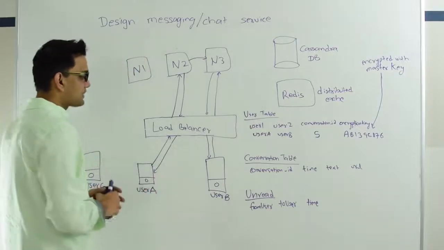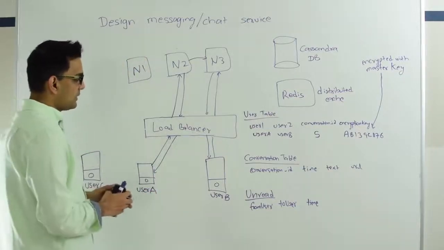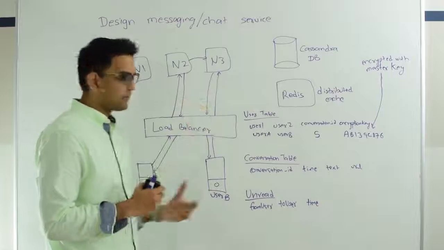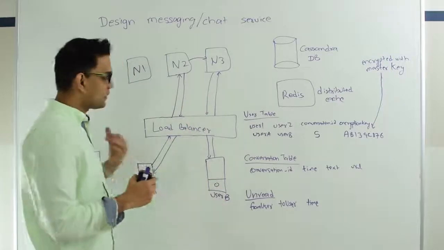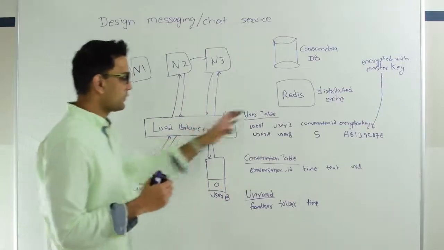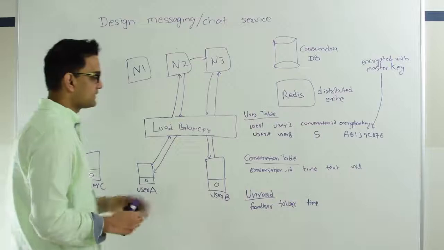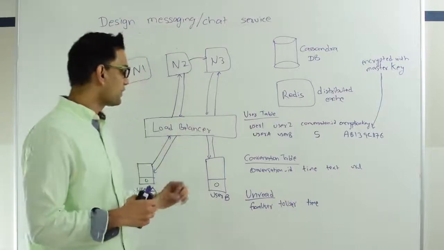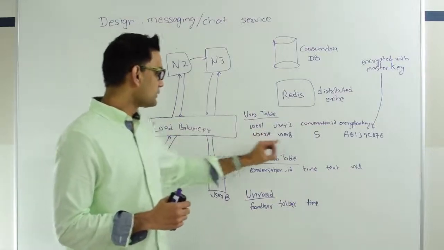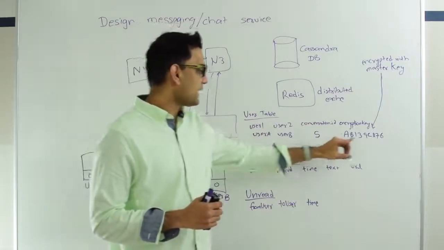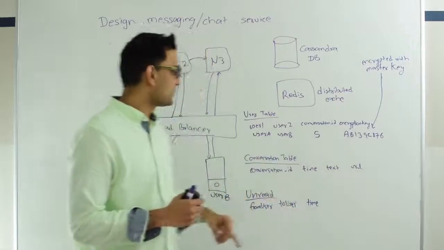Now, user A logs in. When user A logs in, we know who his friends are and pull all the information about his friends related to his chat into the device. So let's suppose user A only has one friend, user B. We're going to pull user B, his conversation ID, and the decrypted version of this encryption key.